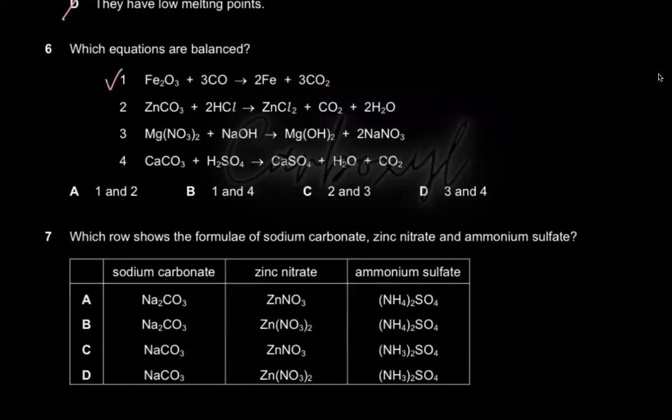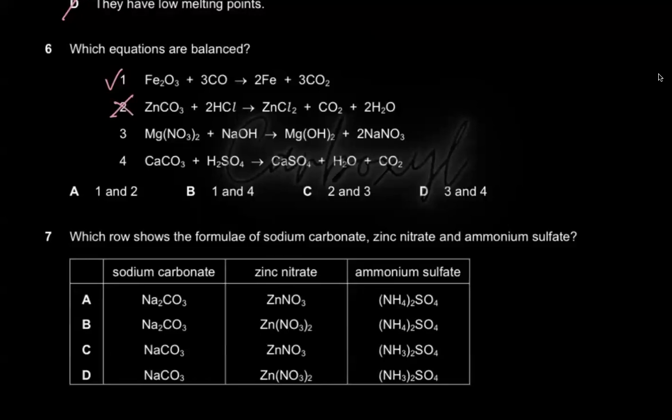If you talk about number 2, number 2 off the bat is not a balanced equation. Why is it not a balanced equation? Because you have 3 oxygen atoms on the left hand side, but you have 2 and 2 multiplied by 1. So you have 4 atoms of O on the right and only 3 on the left. So because of the O, it's not a balanced equation.